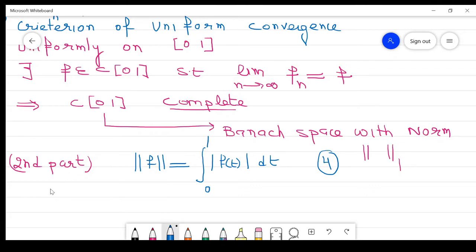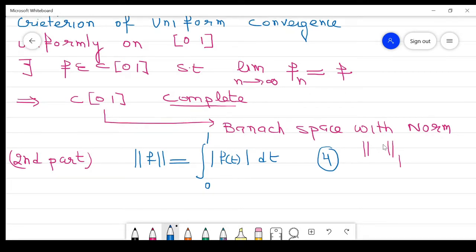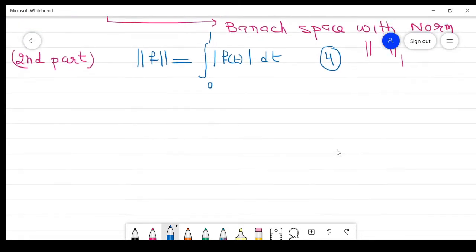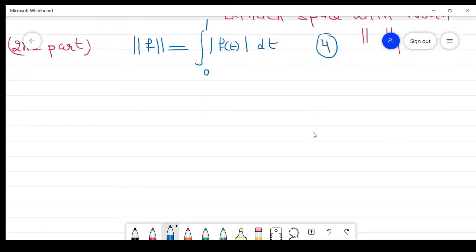Now, to prove this function is a norm. Here it is not yet a norm, it is simply a function, and our purpose is to prove that it is a norm. To prove it is a norm, we want to satisfy all four properties. Property number 1: the absolute value of any number is always non-negative.